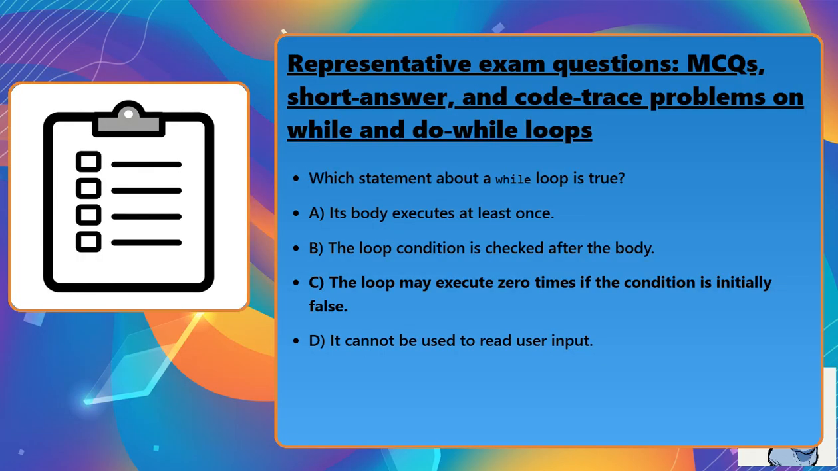Which statement about a while loop is true? Option A, its body executes at least once. Option B, the loop condition is checked after the body. Option C, the loop may execute 0 times if the condition is initially false. Option D, it cannot be used to read user input.